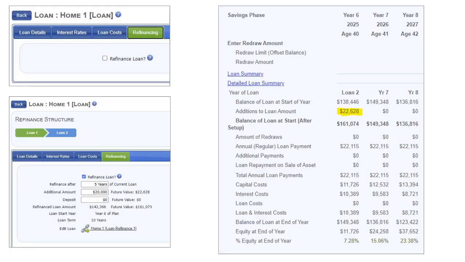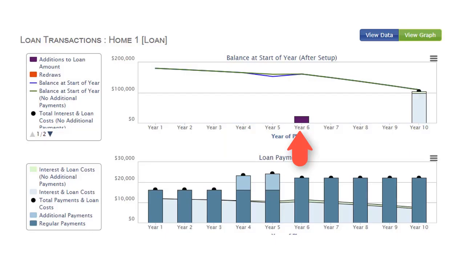Finally, there may be times when you plan to refinance in the future. You may want to do a home renovation and plan to borrow more money using the equity in your home. Let us have a quick look. You click on the tab Refinancing and tick the box. Here we plan to refinance in 5 years, borrowing an extra $20,000. Now you have a second loan where you will need to complete the details. Note the graph shows where you borrowed the extra funds.